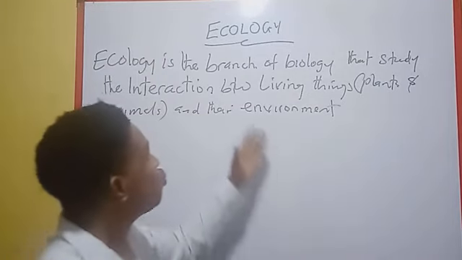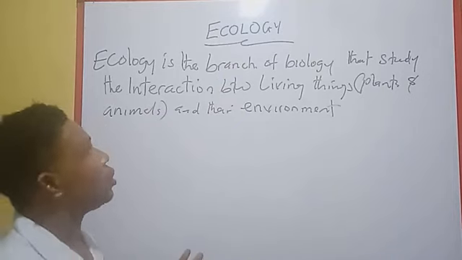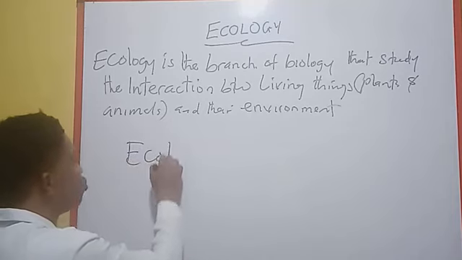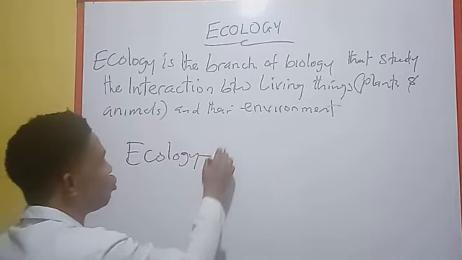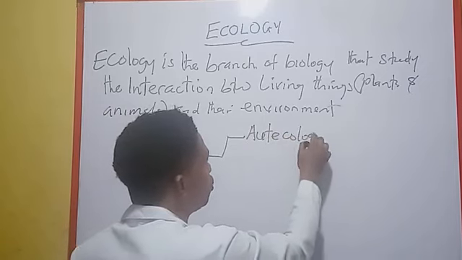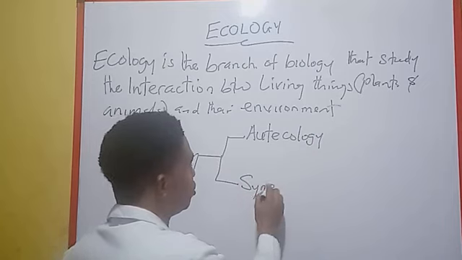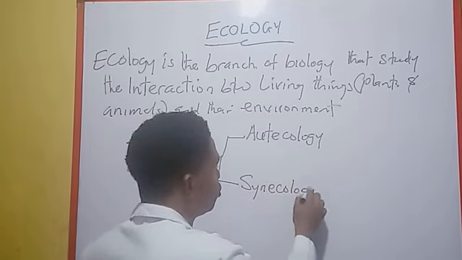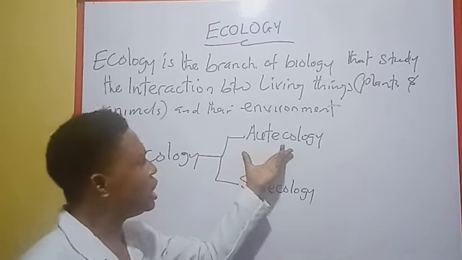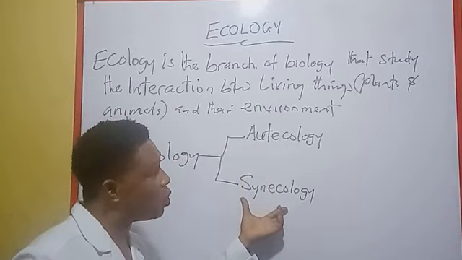Okay, and when we study ecology, it has two major types. So there are two types of ecology. You have the autecology, and you have the synecology. Now, what is autecology and what is synecology?